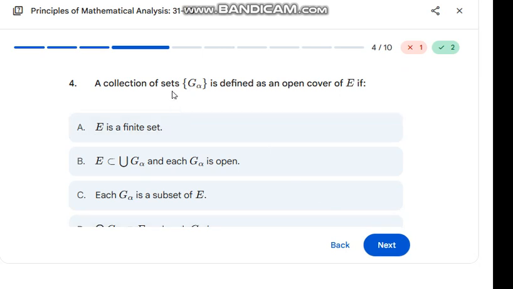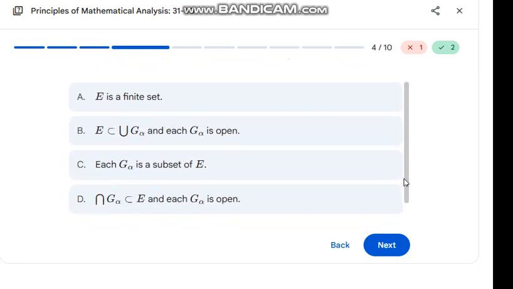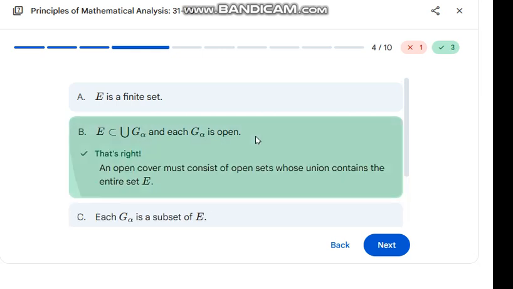Right. A collection of sets G_alpha is defined as an open cover if E is a subset of the union of G_alpha and each G_alpha is open. Yes. So an open cover must consist of open sets whose union contains the entire set E.